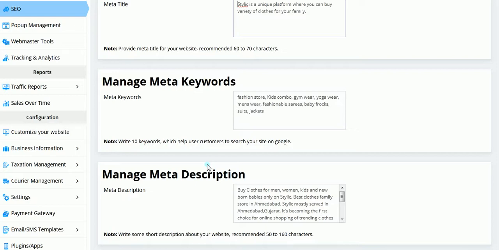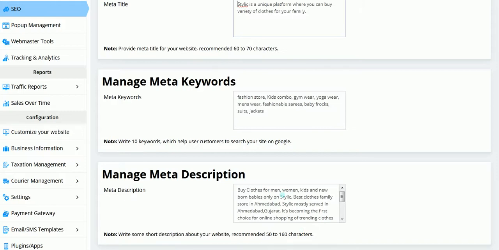So here you can mention, as right now I am selling clothes online. What can I mention in meta keywords? I can mention it is a fashion store, and what all products I have. Let's say I have kids combo, gym wear, yoga wear, men's wear, fashionable sarees, and all these things are meta keywords. Whichever things you feel the customer will search on Google more, you can mention in your meta keywords. Suppose I am on a clothes store, I will mention clothes store. So here you can mention all these kinds of things in meta keywords.